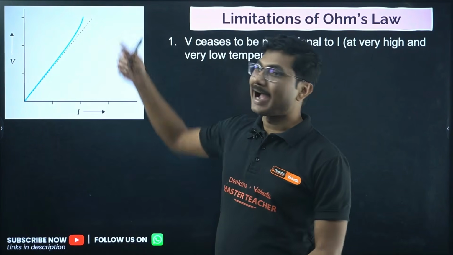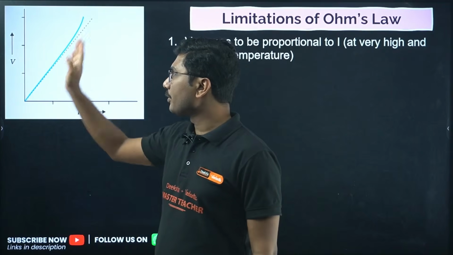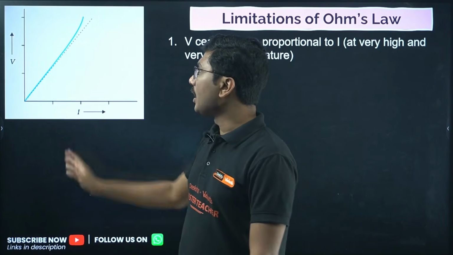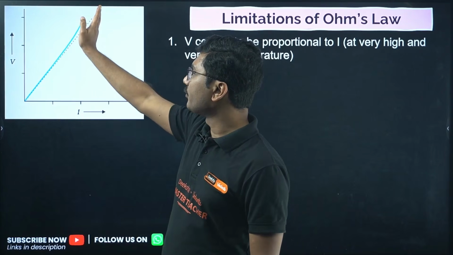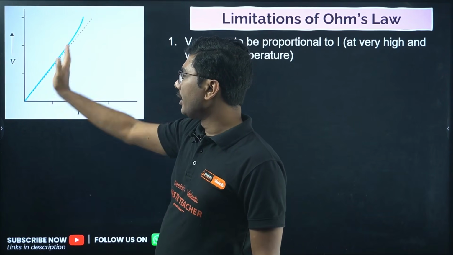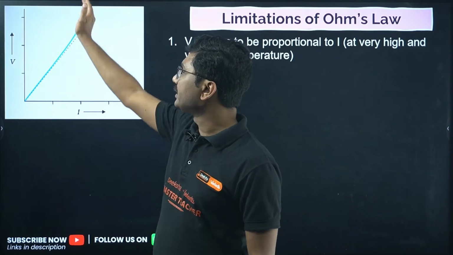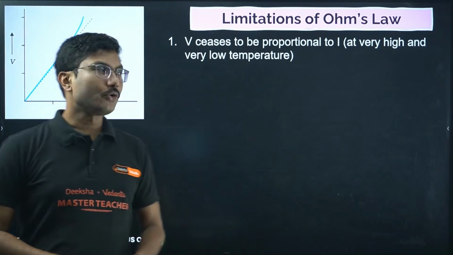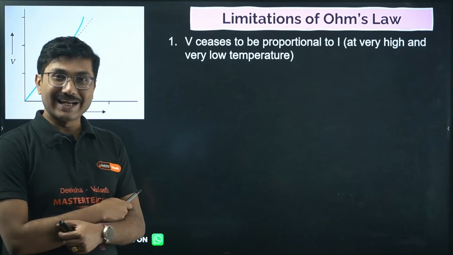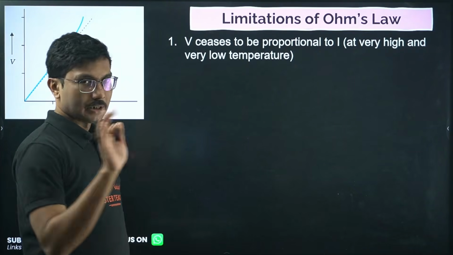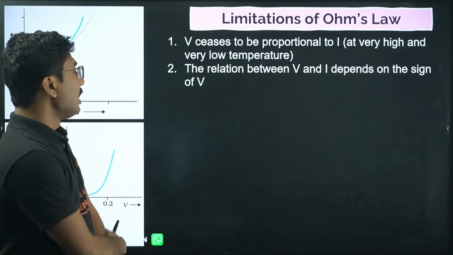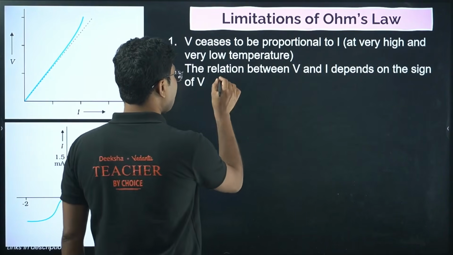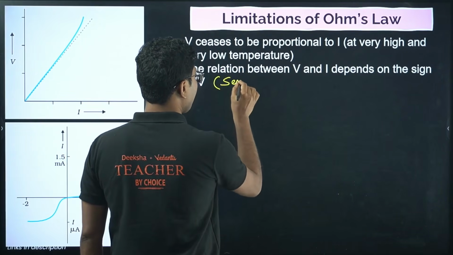Here we have taken the high temperature condition. If you increase the temperature, the graph of V versus I, which used to be a straight line, changes. As you go to the higher range of current, the voltage is no longer proportional to I, so the graph slowly bends. This happens only at very high and very low temperatures. Normally, for normal conductors, the relationship between V and I does not depend on the sign of V. That dependence happens in the case of semiconductors.